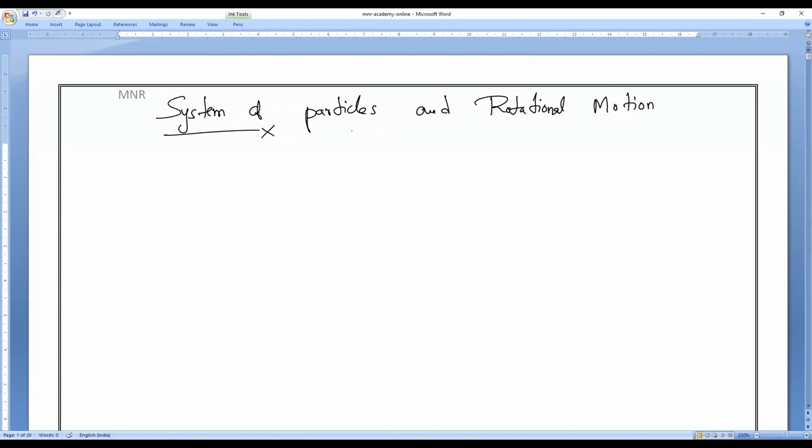In today's class, we are going to study the types of motion and an introduction to rotational motion and how bodies behave. Till now, you have studied 5 different chapters like physical quantities and measurement, motion in a straight line, motion in a plane, and next we studied Newton's laws of motion.